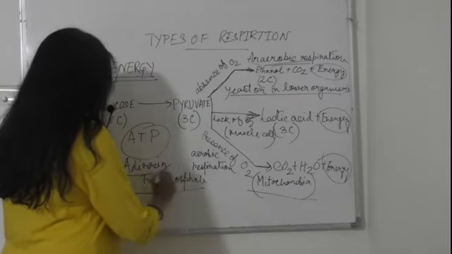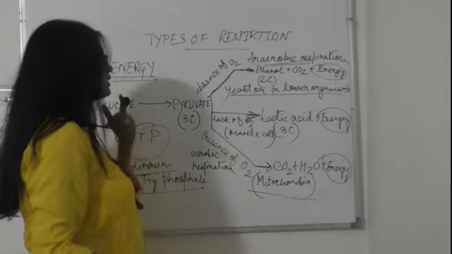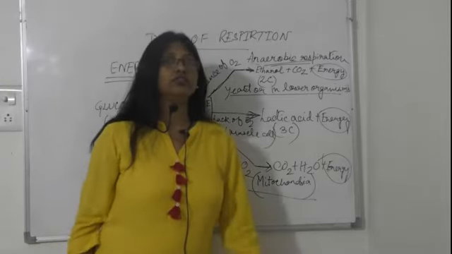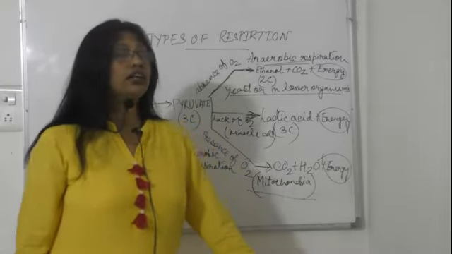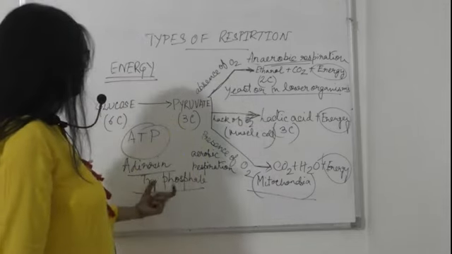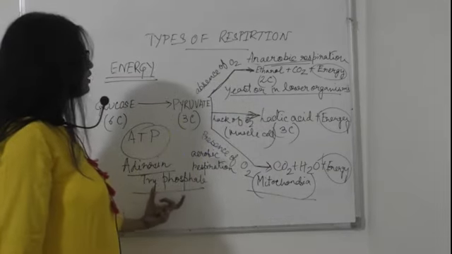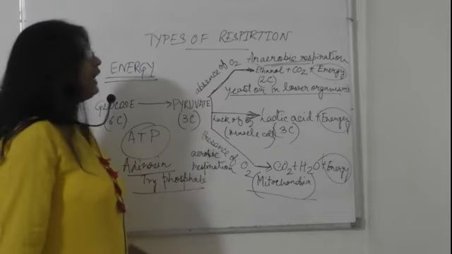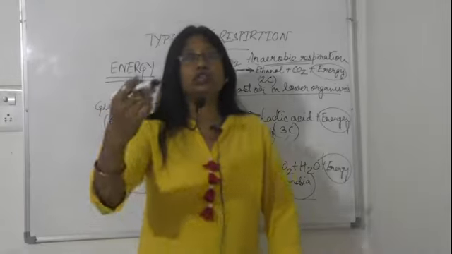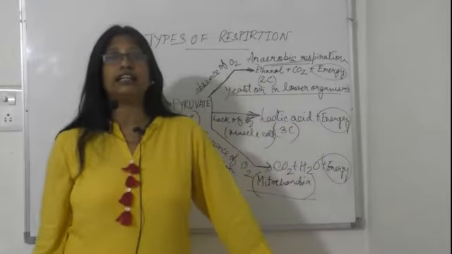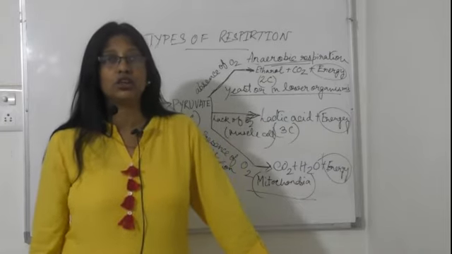The energy that is produced in these 3 cases is stored in ATP, and then it will be used in our cellular activities and in our various activities.